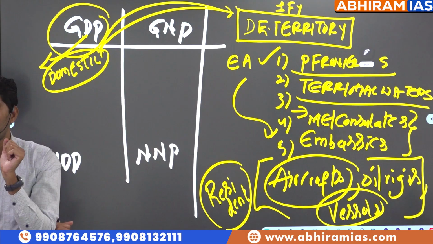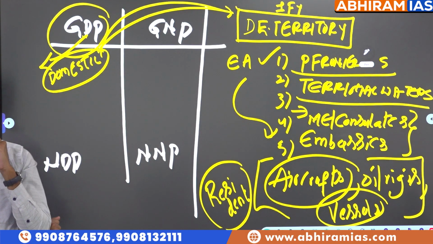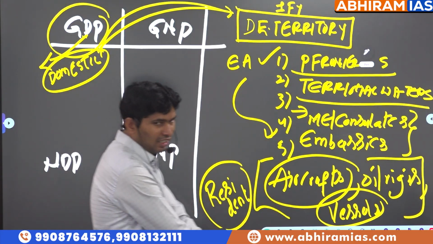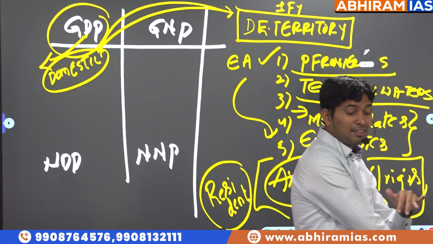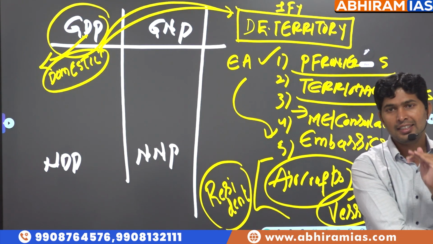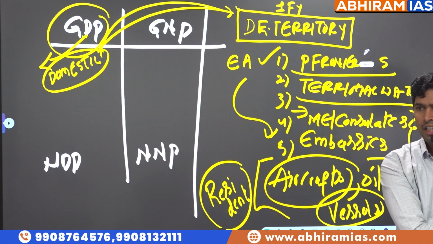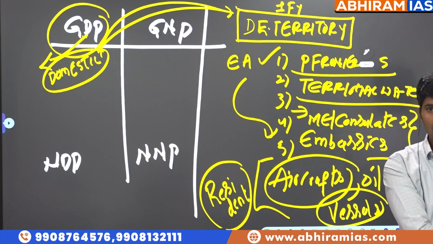Should we consider this part of India's GDP or France's GDP? The person is staying in India. He has a flat in France, Paris near the Eiffel Tower. Every month he is getting rent. So should we consider this in France GDP or India GDP? France GDP. Why? Because it is part of political frontiers, domestic economic territory of France.